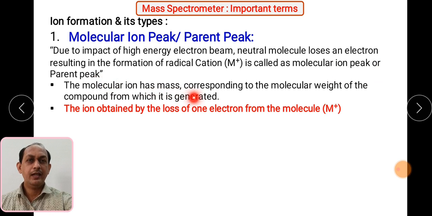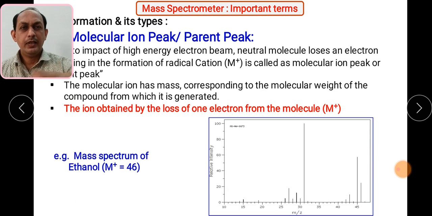The molecular ion has a mass according to the molecular weight of the compound from which it is generated. So we have to remember that the molecular ion peak or parent peak is equal to the molecular weight of the compound to be analyzed. This molecular ion is obtained by the loss of one electron from the molecule. This is very important; we have to remember what the molecular ion peak is.